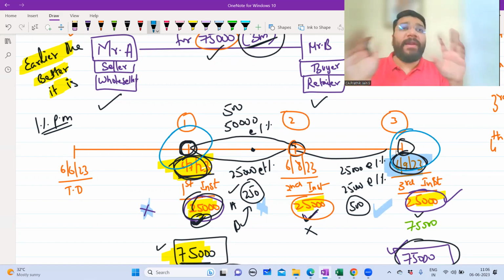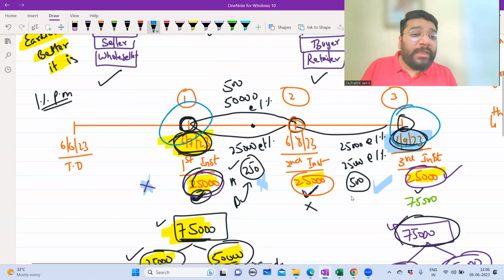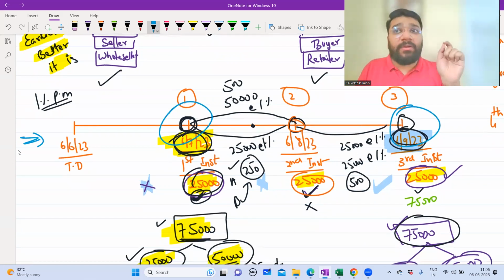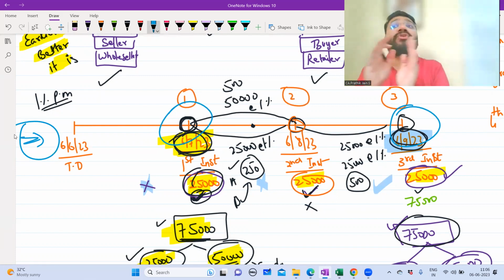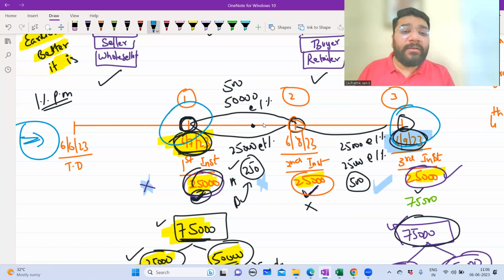So to avoid the fighting, we are agreeing on a date in between to ensure that whatever benefit was agreed in the original contract is retained. What is the benefit in the original contract? They agreed a credit period of 3 months.